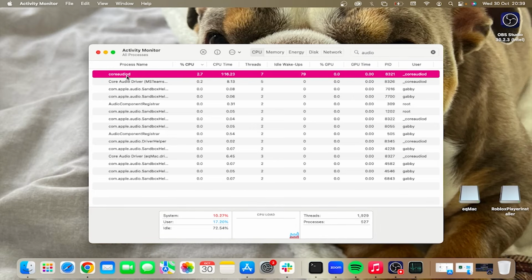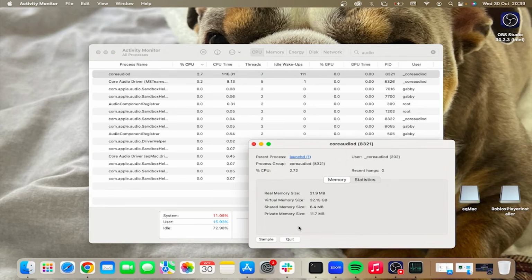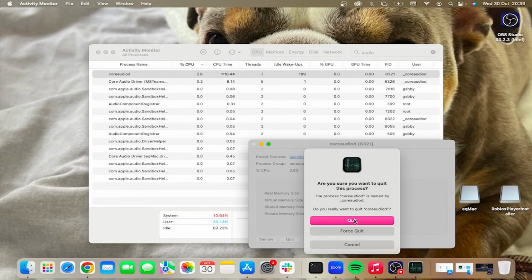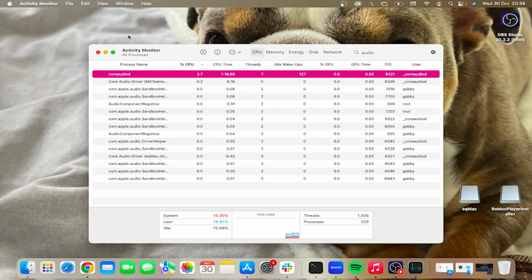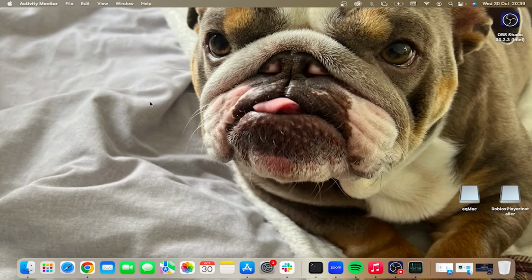So what you need to do is just double click on this process and then you can go ahead and press quit at the bottom, and then you can select either quit or force quit to close this. And once you've shut down this application, you'll then need to restart your MacBook, and that should have now fixed the no sound issue. So it's as simple as that, guys.